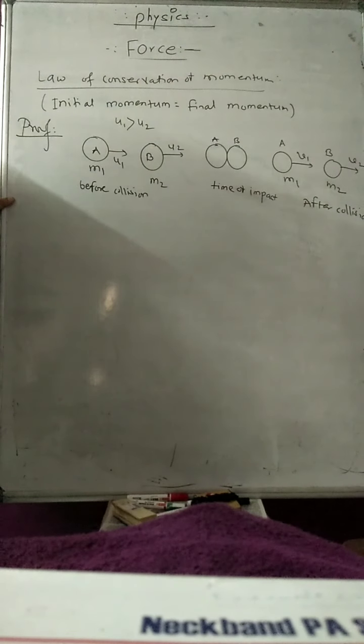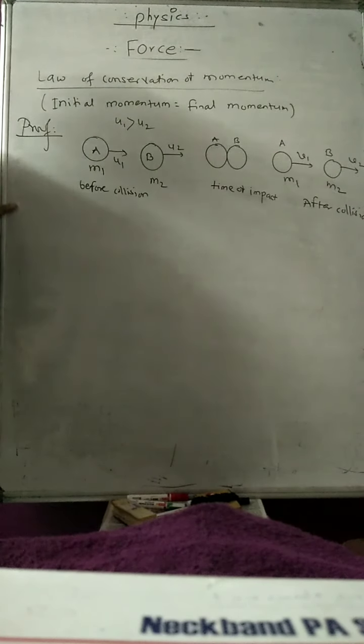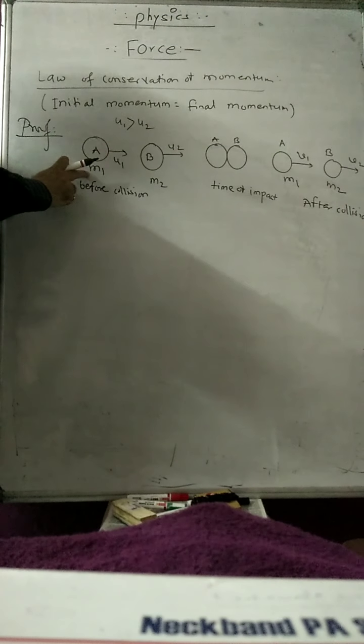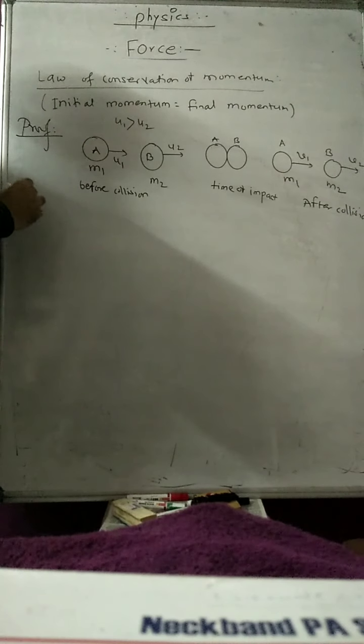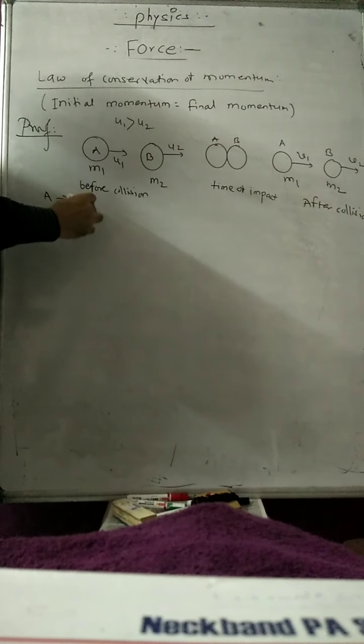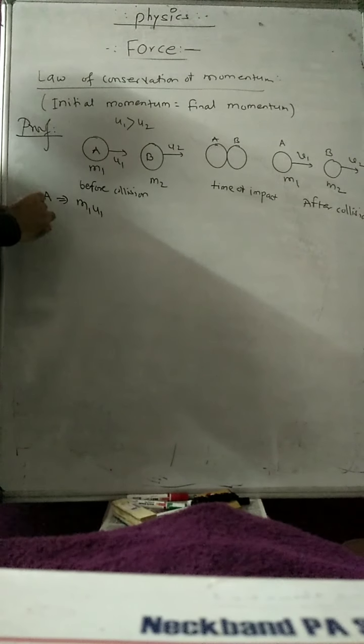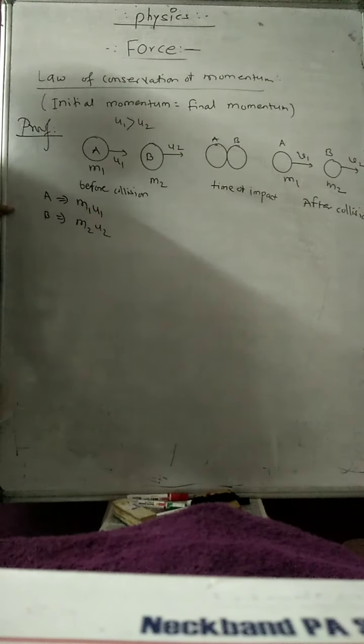So now here in that case we want to prove the law of conservation of momentum: initial momentum is equal to final momentum. Suppose m1 is the mass of body A, and u1 is its initial velocity. So the initial momentum of the first body A will be m1 u1. Body B has the initial momentum m2 u2.